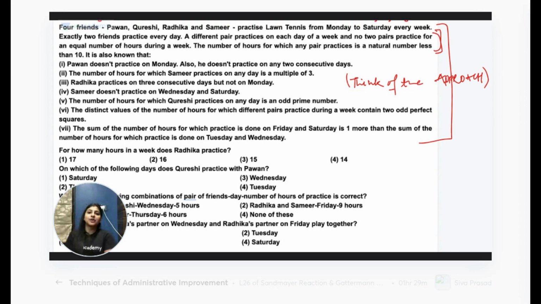Not exactly grouping, though you can say that you have to group them. Actually, on each day you have to pick 2 friends who are practicing on that day. Try it. Think how you are going to do it. What does this mean? What can be the two people who play together? Think of all that. I'm giving you 5 to 7 minutes. Then we will start.